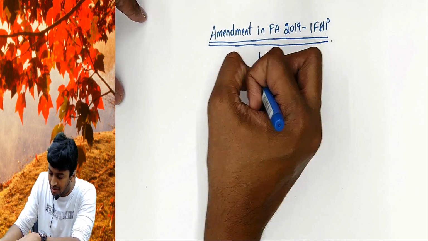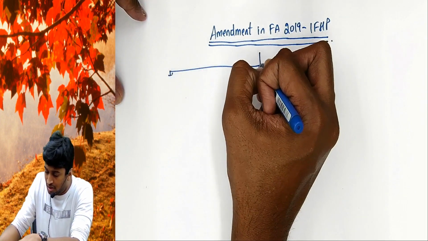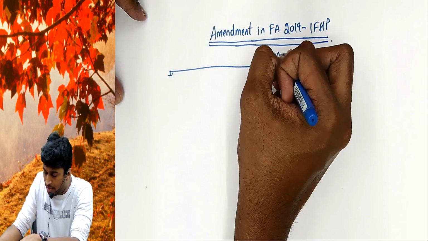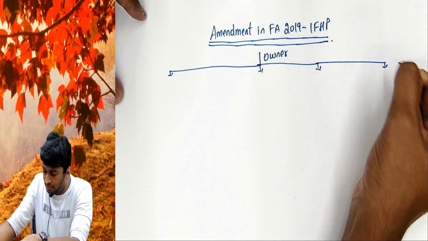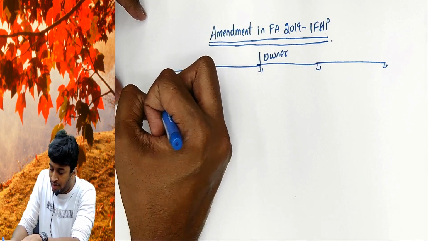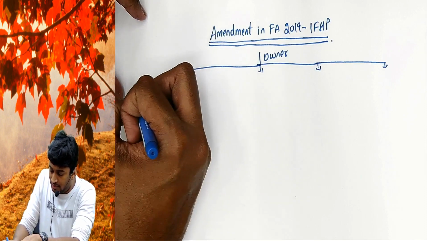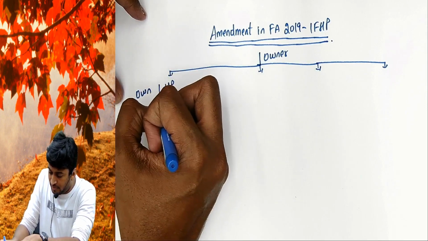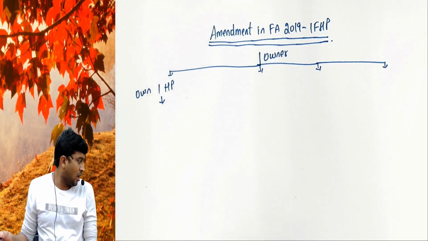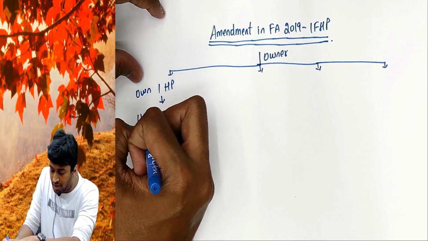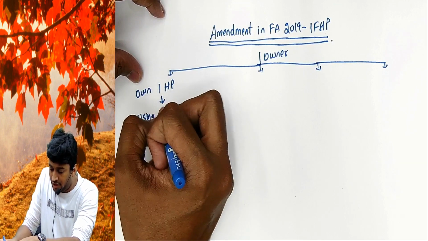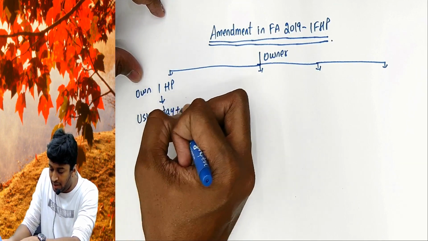Please understand, you are the owner of a property, owner of a flat. You own one house property which you are using for your stay with family.